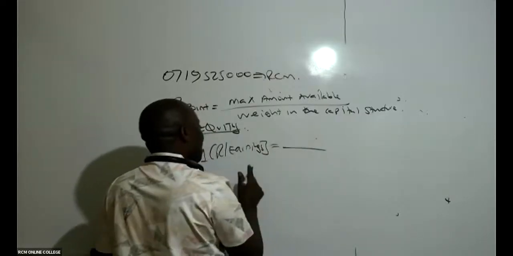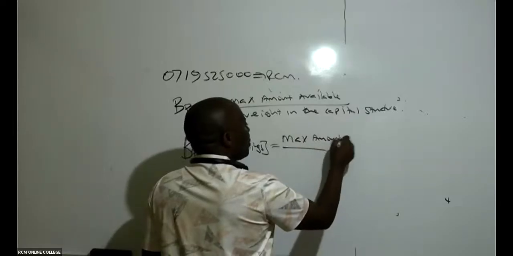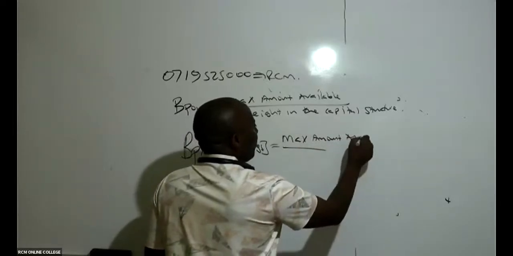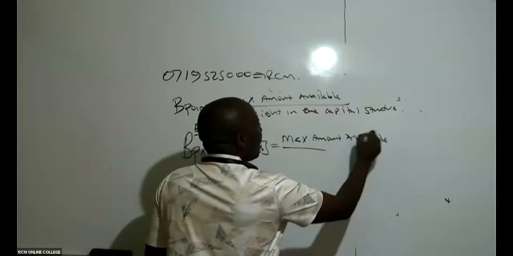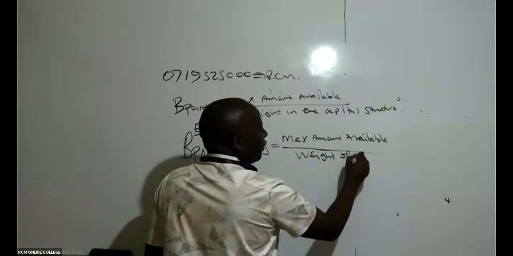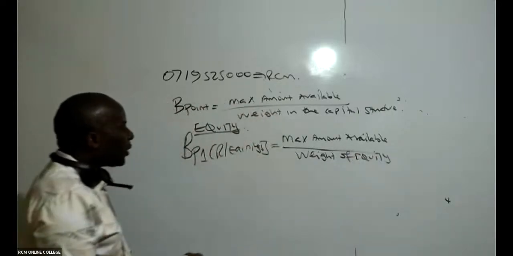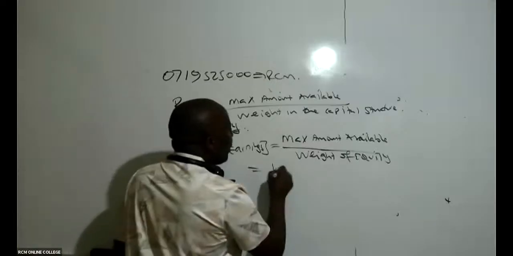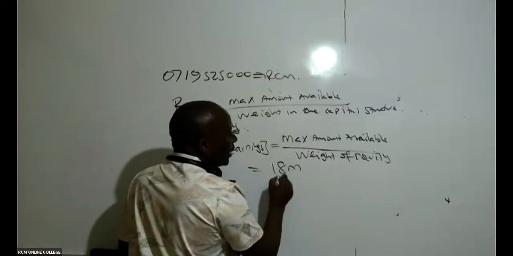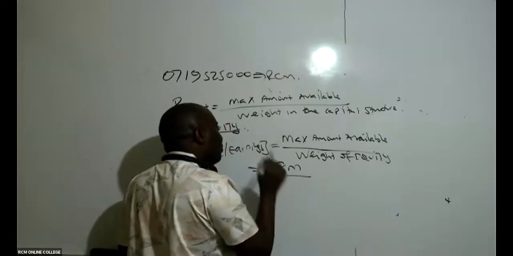So this breakpoint will be the maximum amount available, divided by the weight of equity. Because you see, retained earnings is an equity component. And you're saying that for retained earnings we have 18 million. So we divide this 18 million by the weight of equity in the capital structure.